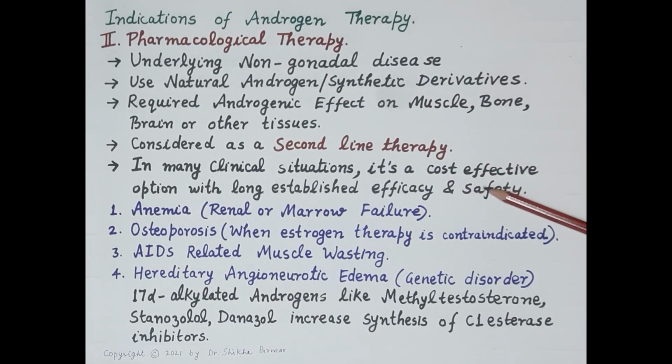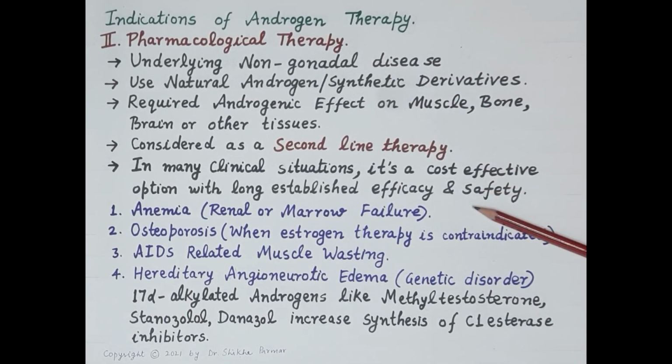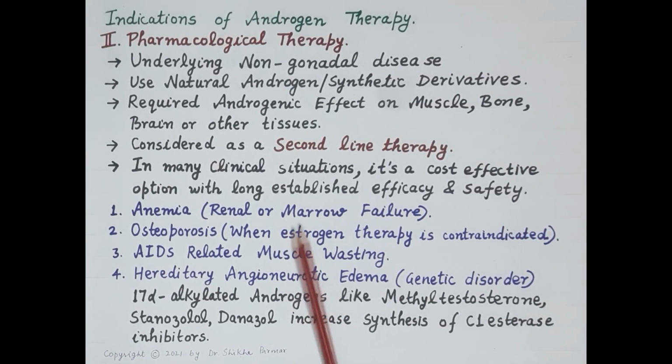Now, in many clinical situations, however, androgen therapy remains a cost-effective option with long established efficacy and safety. This pharmacological androgen therapy is a second line supportive therapy and is indicated in anemia due to renal and bone marrow failure. But the use of erythropoietin is the specific treatment. Use of erythropoietin is the specific treatment of this anemia.